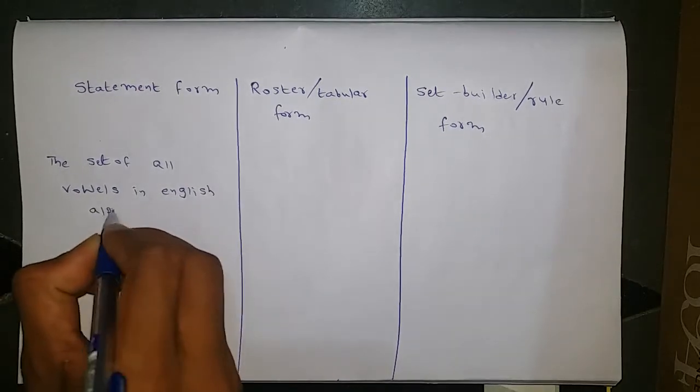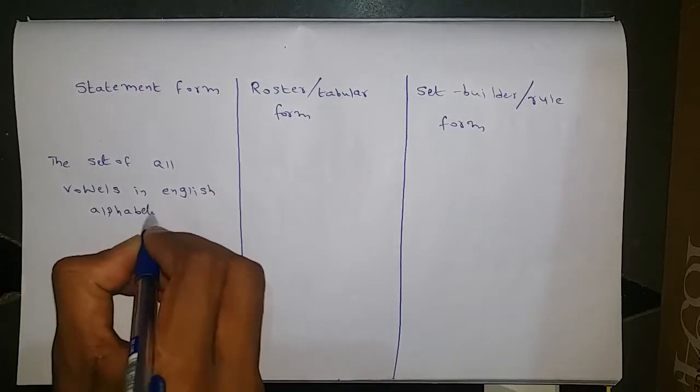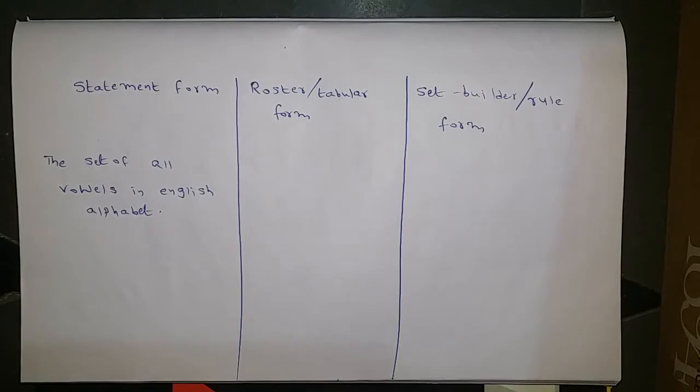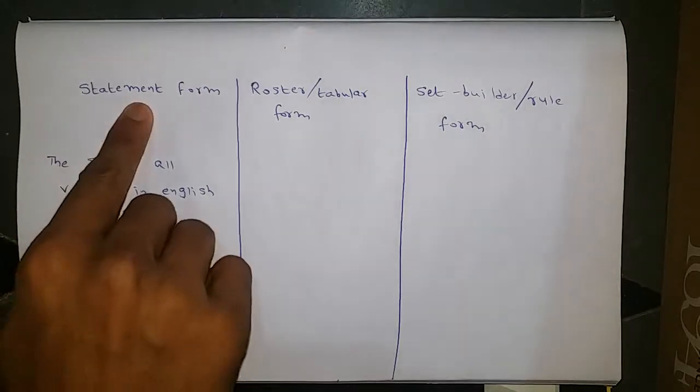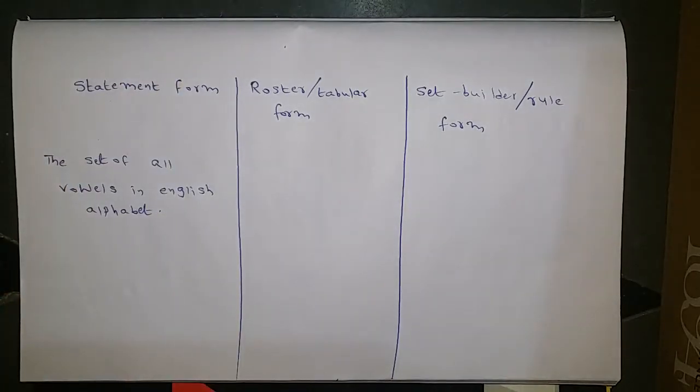Normally how we speak with each other, that exactly is the statement form. Next comes the roster form. In this roster form, we mention each and every object in that particular set.